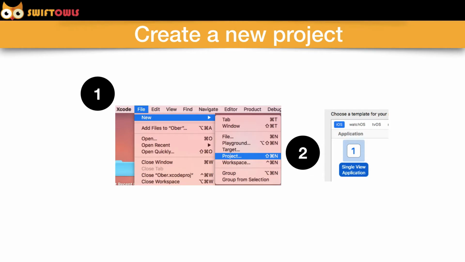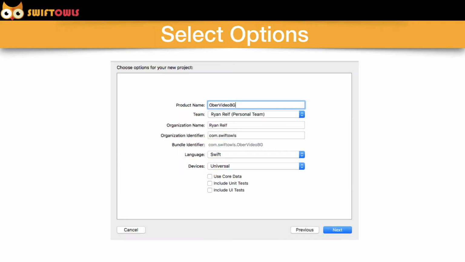Alright, so what we're going to do now is create a new project. So just go to your Finder, go to your applications and click on Xcode. Then once you click Xcode, you're going to go to File, New, and start a new project by clicking on Project. And then you're going to click on Single View Application. Once you click on Single View Application, you will select the options.